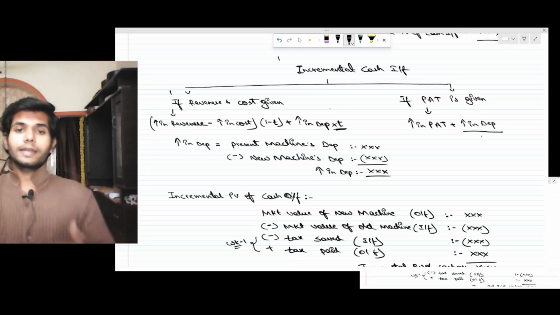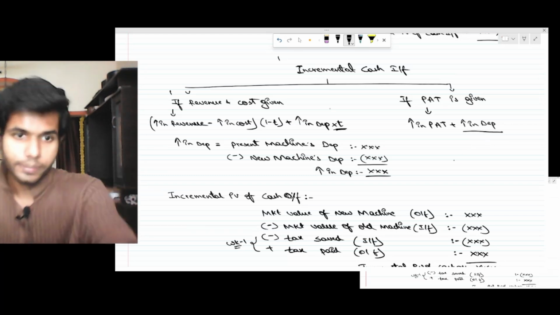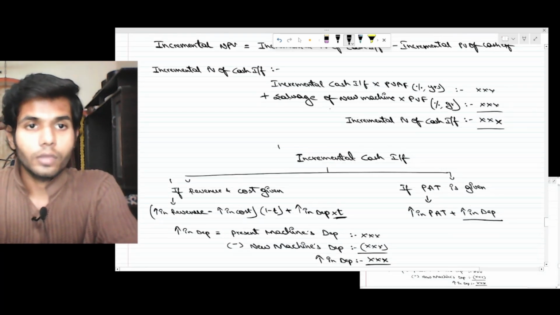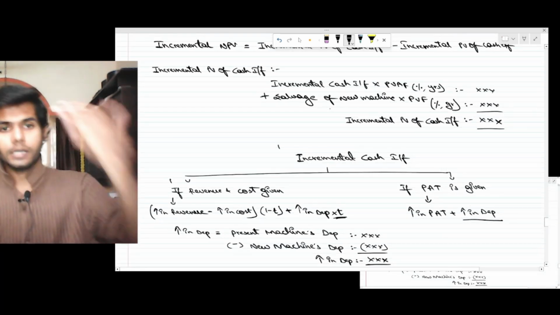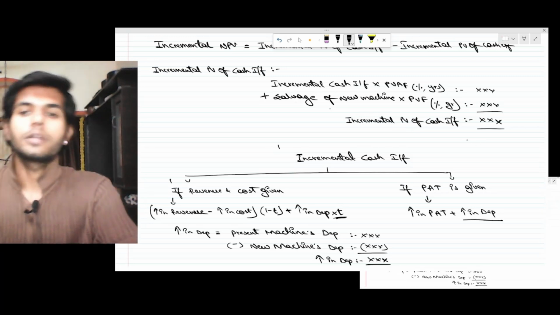Now the increase in depreciation: present depreciation minus new machine depreciation would be the increase in depreciation. So this is the incremental PV of cash inflow, equal to incremental cash flow plus salvage of the new machine. We'll be getting an incremental PV of cash inflow.